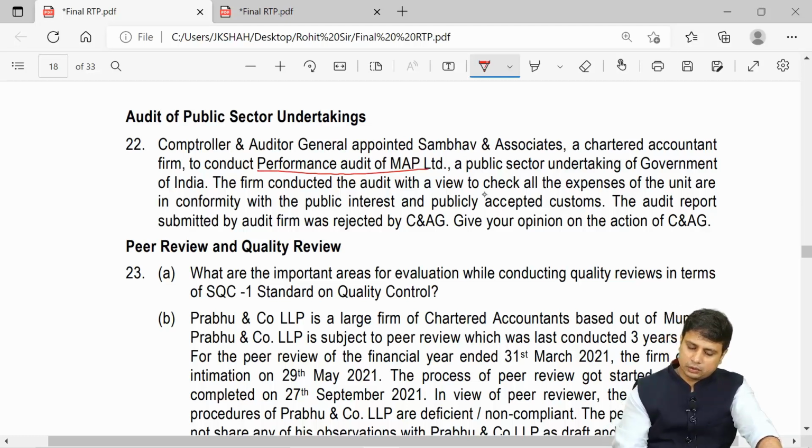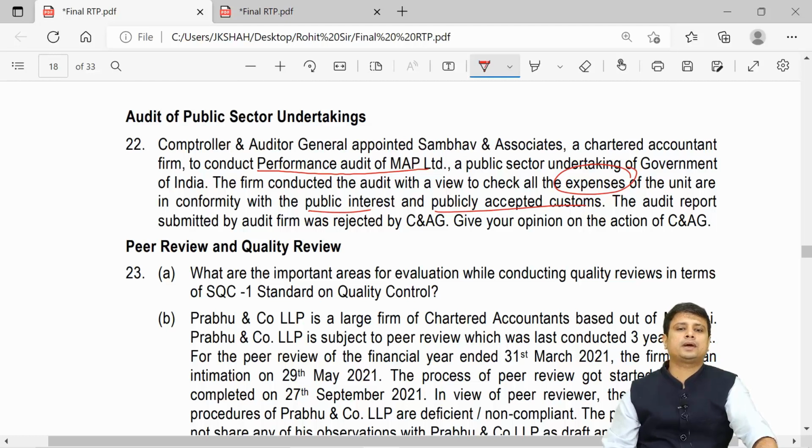The firm conducted an audit with a view to check that all the expenses of the units are in conformity with the public interest and publicly accepted customs. The audit report submitted by the audit firm was rejected by CAG. Give your opinion on the action of the CAG.